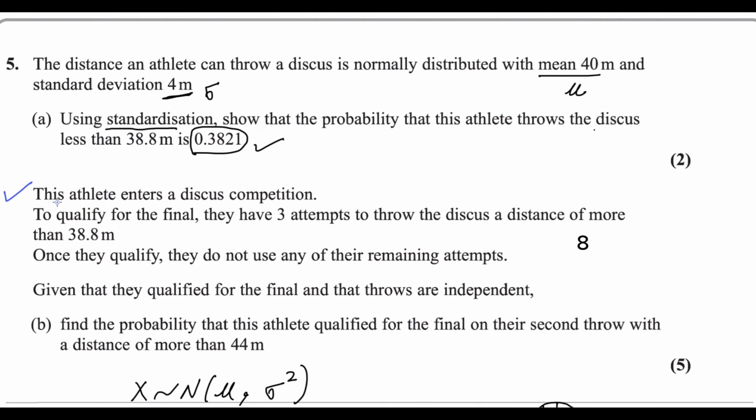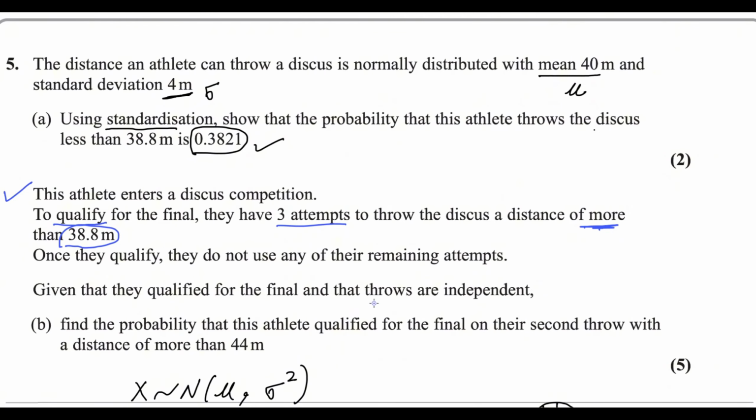For the next part, this athlete enters a discus competition. To qualify for the final, they have 3 attempts to throw the discus a distance of more than 38.8 meters. The discus should be thrown more than 38.8 meters. Once they qualify, they do not use any of their remaining attempts. Given that they qualified for the final and that the throws are independent, find the probability that this athlete qualified for the final on their second throw with a distance of more than 44 meters.